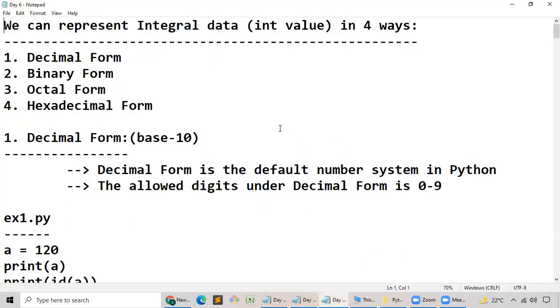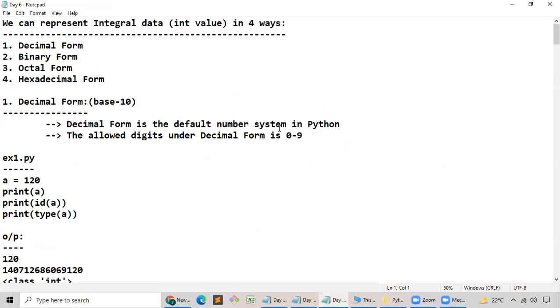Please tell me, when it comes to day 6, don't you think I started with representing the integral data? Please recollect and tell me the answer. In how many ways can we represent the integral data? Very good. We can represent the integral data in 4 ways. That means decimal form, binary form, octal form, as well as hexadecimal form.